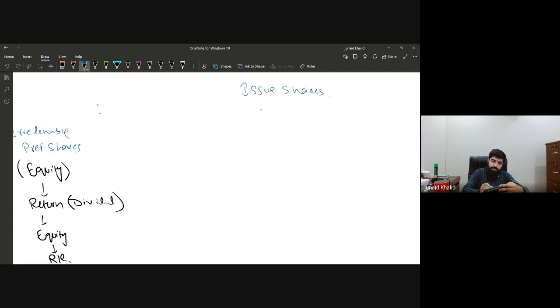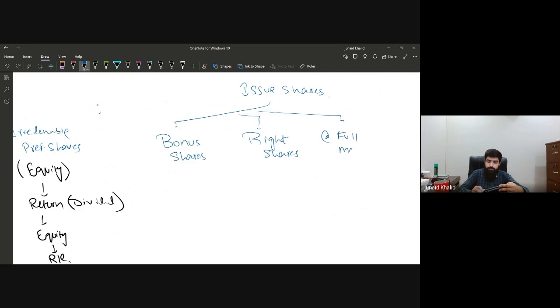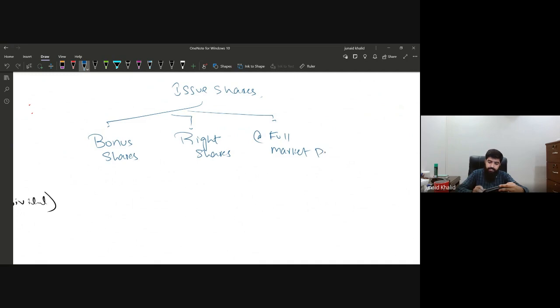There are three possibilities. Number one, the company is issuing bonus shares. Number two, the company might issue rights shares, or there's a third possibility, the company is issuing shares at full market price. So there is a possibility that the company is issuing shares during the year, and there are three possibilities: either bonus shares, or rights shares, or shares at the full market price.